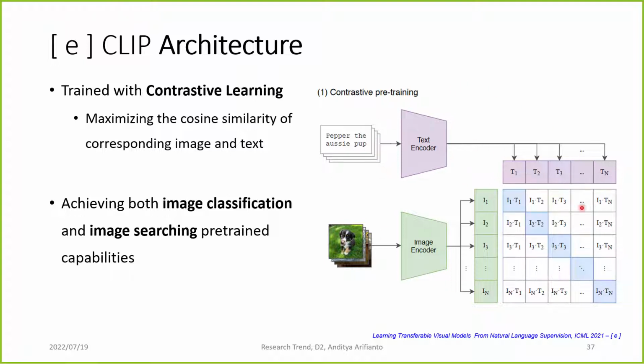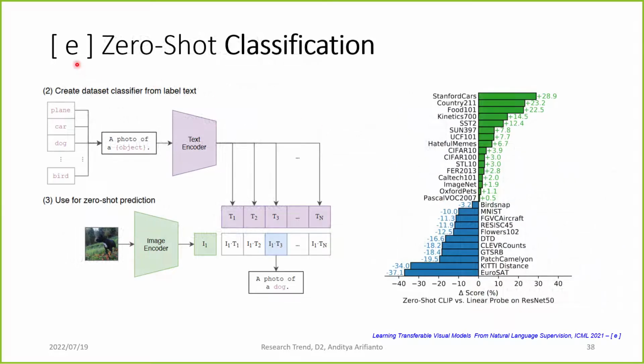The result of this training, we will have a text encoder that can receive as input any text we want, and it will have an embedding that will closely match with any image the text described. So with this, it achieves both image classification and image searching capability, because essentially we do two-way classification using this contrastive learning. And then we can use CLIP for zero-shot classification.